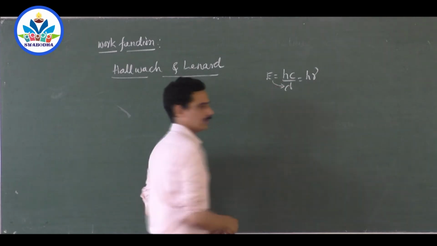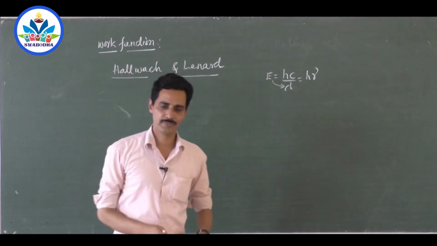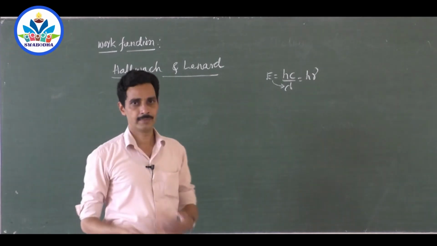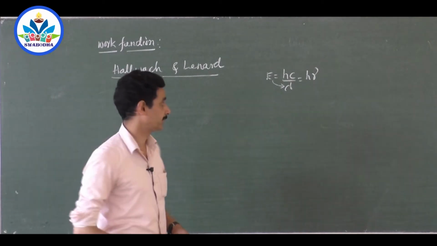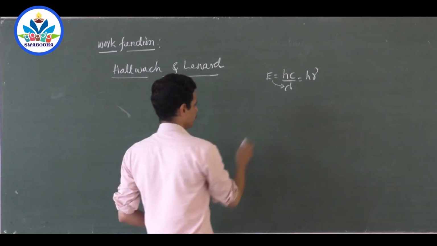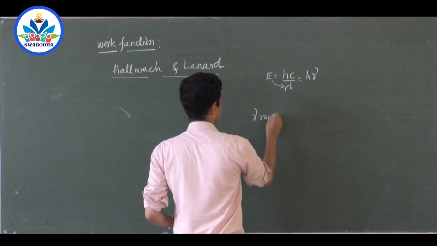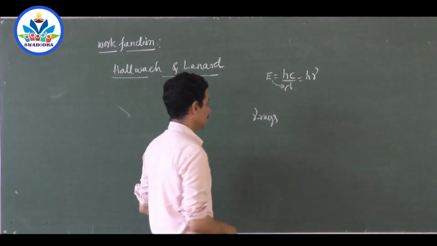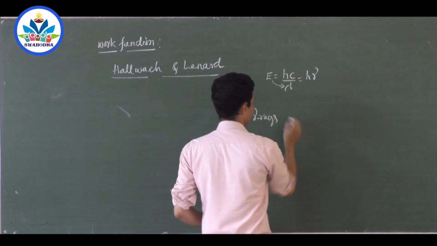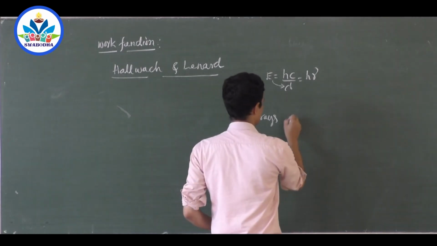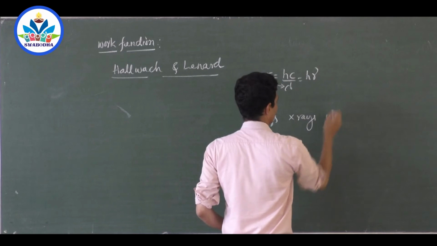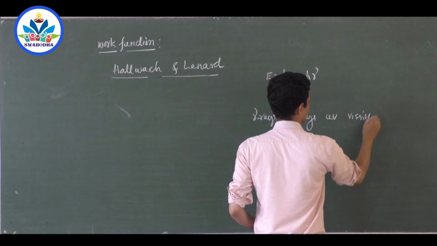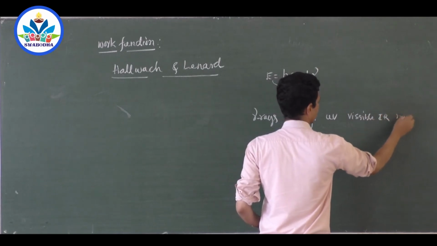Energy is inversely proportional to wavelength, and from here onwards you should have a very clear idea about the electromagnetic spectrum. Visible light is a part of the electromagnetic spectrum, and in it you have gamma rays. This is very important, because without this knowledge it becomes very difficult to understand things. Gamma rays, X-rays, ultraviolet rays, visible, then infrared, then microwaves, radio waves.